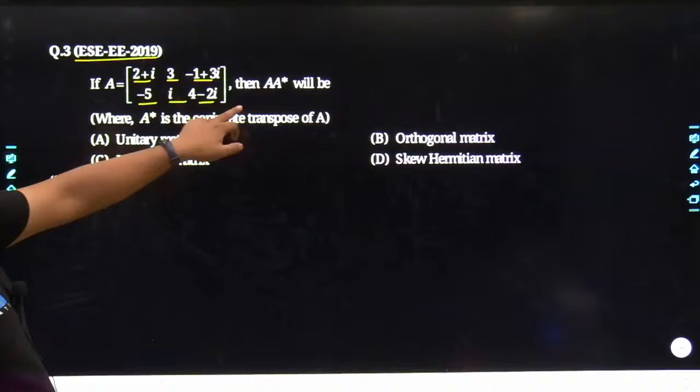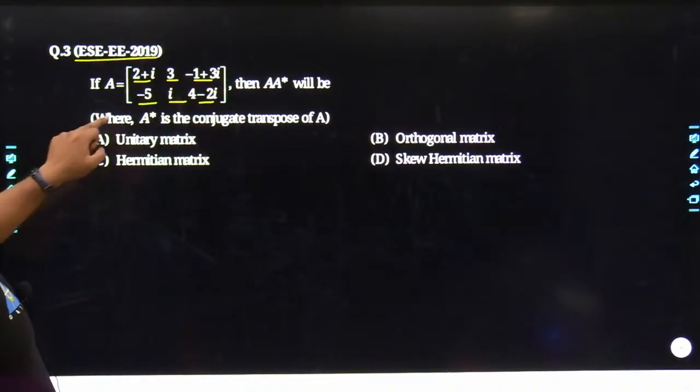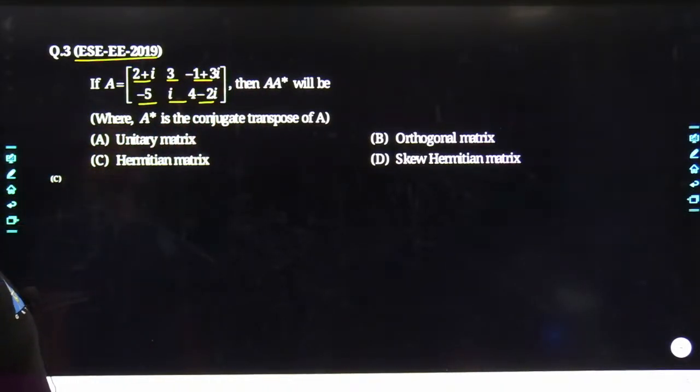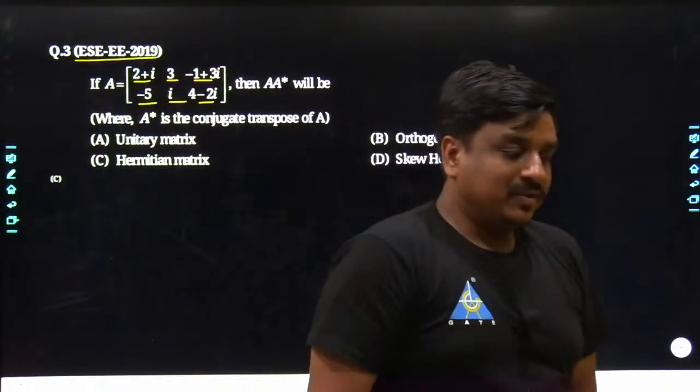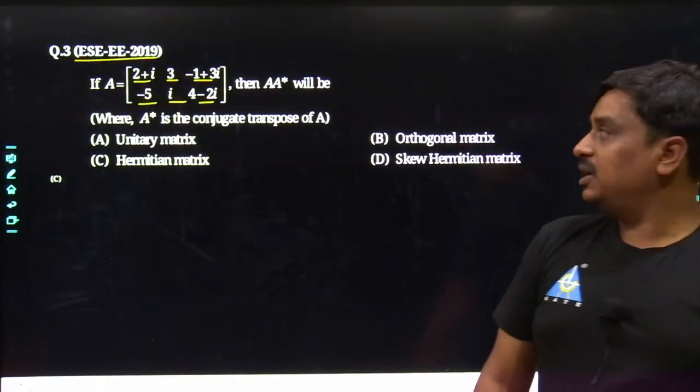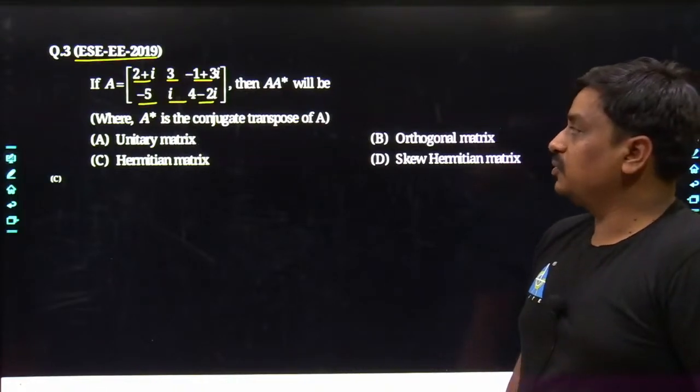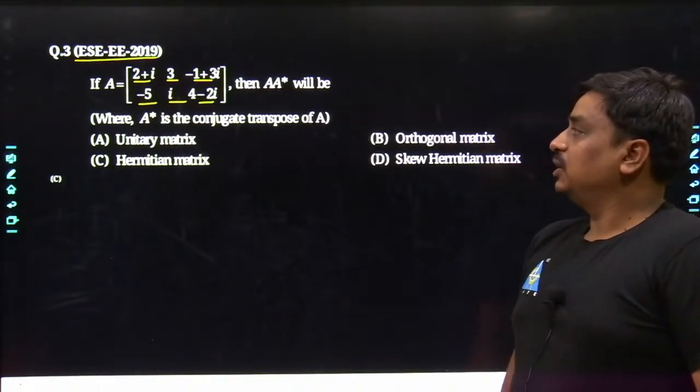Then A into A star will be, where A star is the conjugate transpose of A. Tell me what would be the best answer for this given problem. What would be the best answer for this given problem?